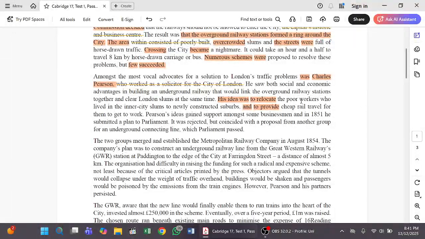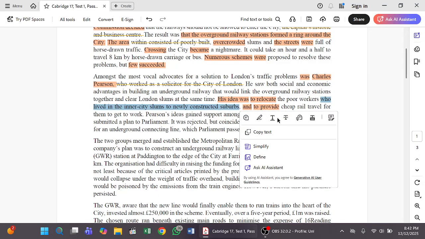Okay, so sometimes they use various answer structures, or they may distract us by using some extra information, that is, look, who lived in the inner city slums to newly constructed suburbs. It's completely extra information, so you don't need to panic about this. Just cut this part of the sentence.